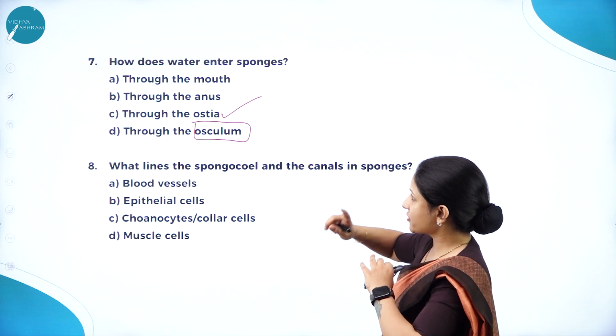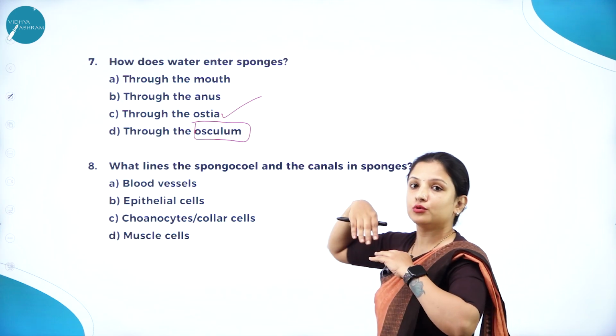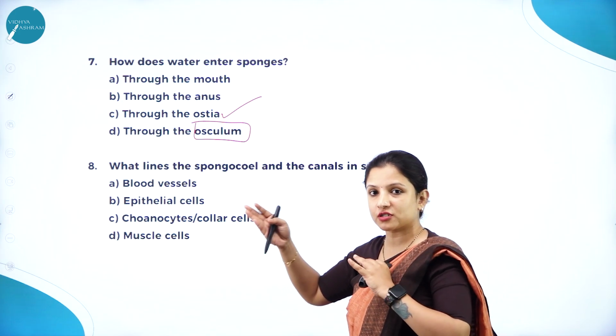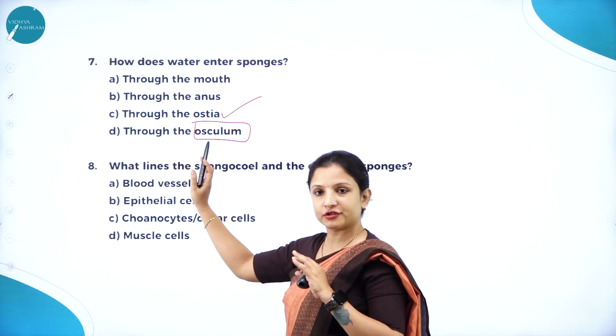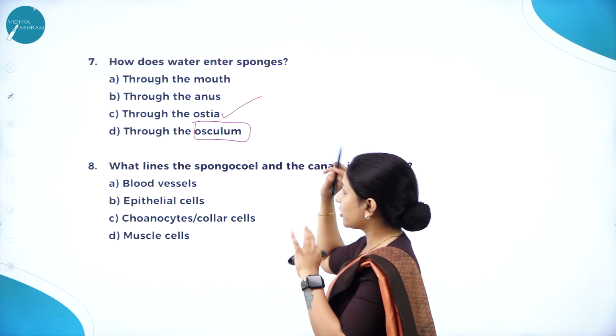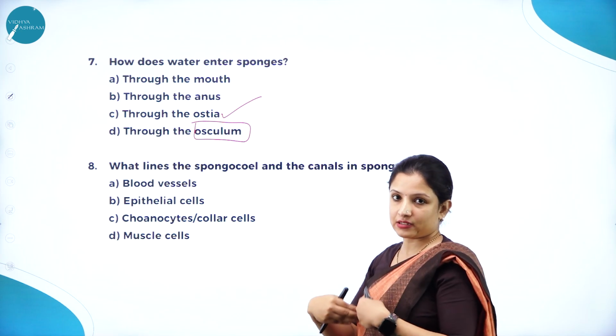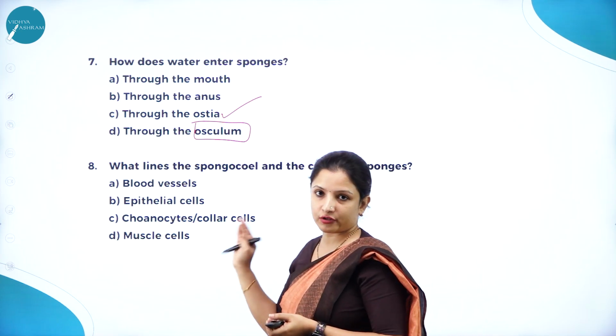Okay. Now, if the question is how does the water leave the sponges or go out of the sponges, it is through the osculum is the answer. But here what is the question? How does water enter the sponges? So, the answer is through the ostia.